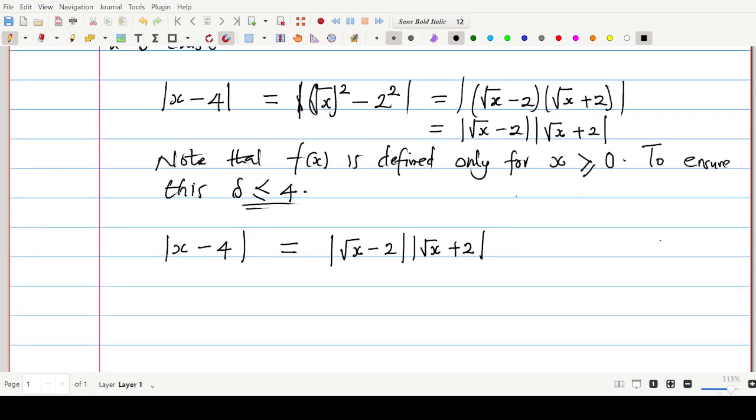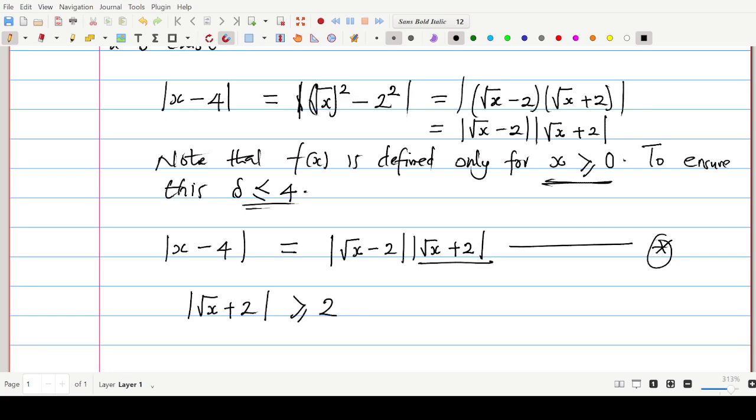Now observe carefully that this expression, let me call this star for example. This expression you see here, that is the modulus of the square root of x plus 2, is bigger than or equal to 2. Why? Because x can take a 0 value. And if x takes a 0 value, look at the condition, don't forget this condition.